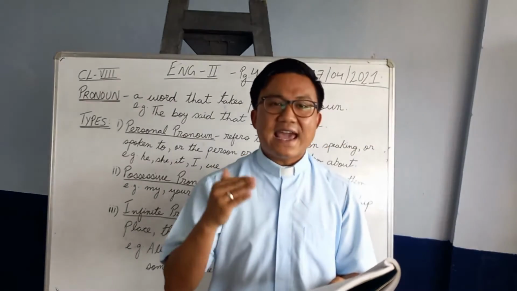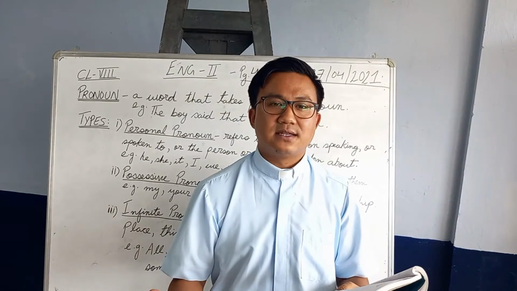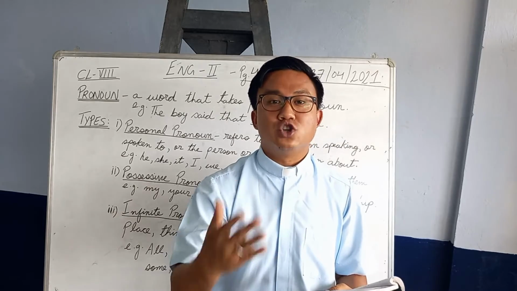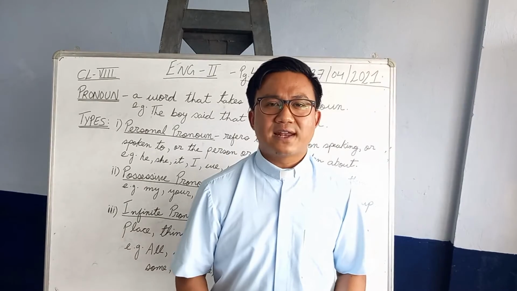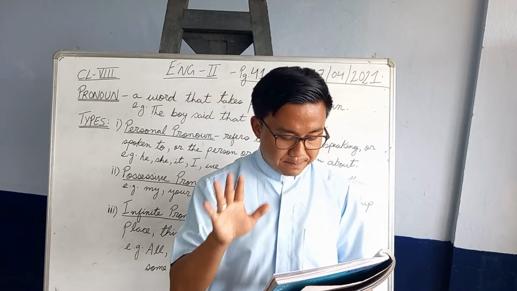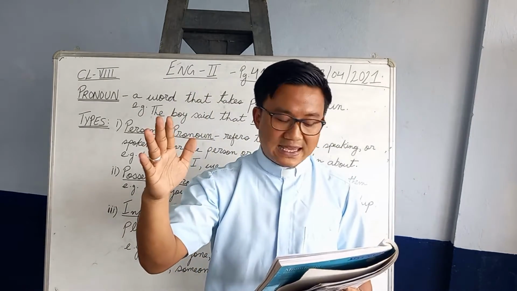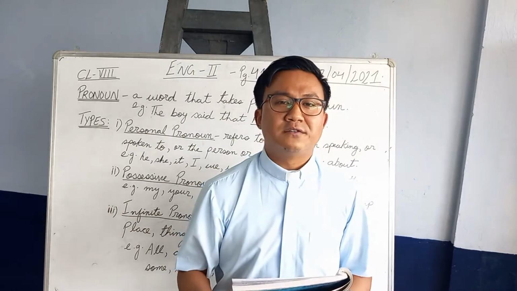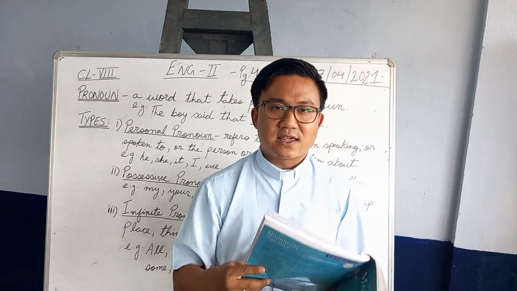Now B and C. B, Read to Infer, and C, Discuss. These two questions are to be done by yourself. It's your job. Normally we do it the same way. When we were having classes, that was the pattern we were following. So you do the same. B and C, you are supposed to do by yourself. And for number A, 1 and 2, I'll be sending you the photo clips of the solved answers. Kindly copy those in your exercise copies.